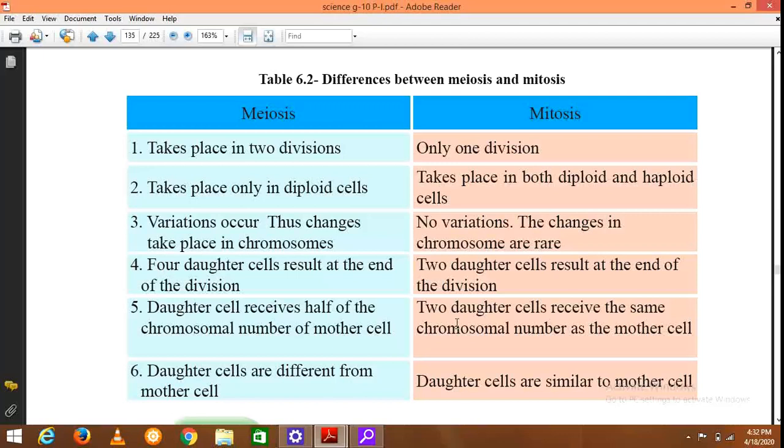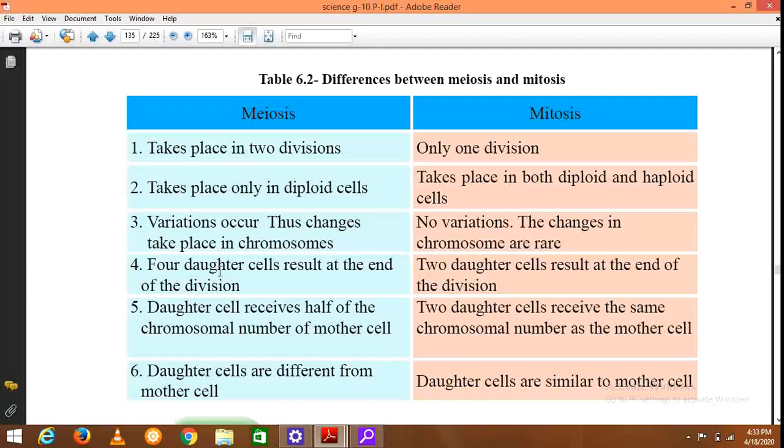You will wonder how, when the genetic material is divided into two cells, it becomes the same number. For that, a process known as DNA replication takes place. First, the genetic material is doubled and it is divided into two similar parts. So later you will learn about this at your advanced level.